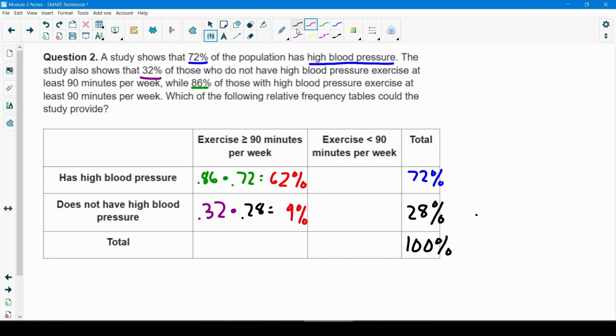All right, now for the rest of this, I can really just fill this in by subtracting these from 100. So if I do 62 plus 9, that gives me 71%. I could subtract these, 100 minus 71, that gives me 29%. Up here, if I do 28 minus 9, that's going to give me 19%. And this last one, 72 minus 62, that gives me 10%.